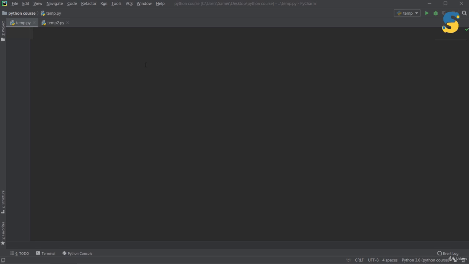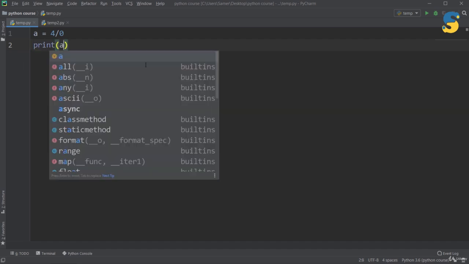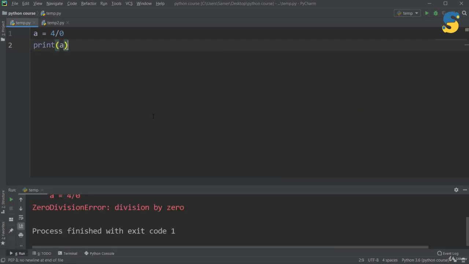The first example that I want to share with you is the following. Assume I have a equal to 4 divided by 0. Then I want to say print a. If I run, directly as you see here, I got a zero division error, simply because I'm dividing a number by 0. Now let me handle this exception.